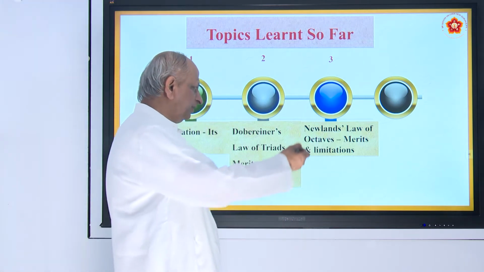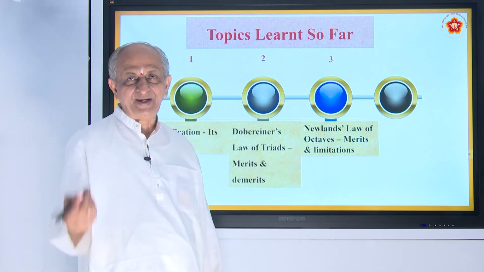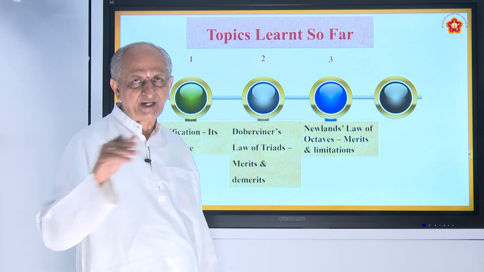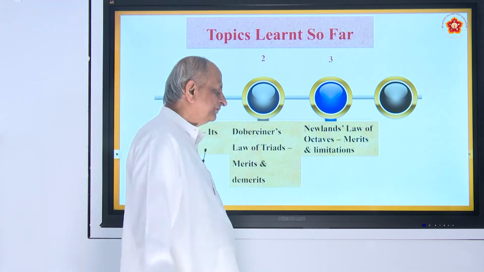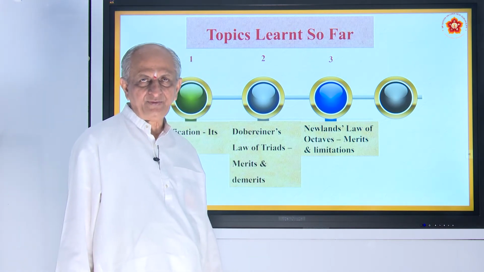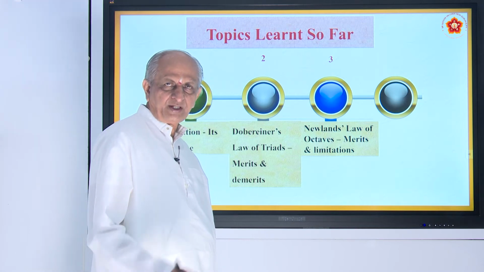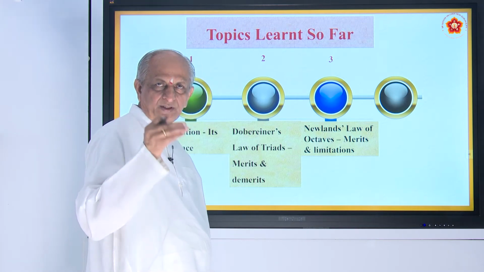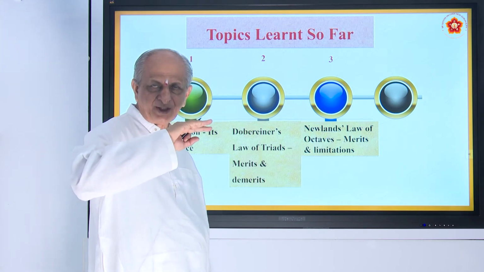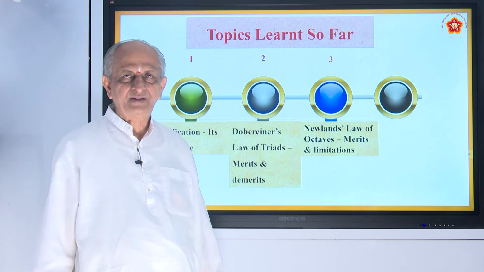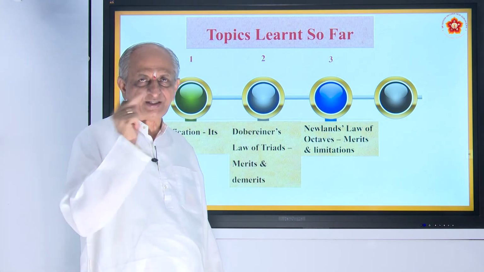It also has got merits. The elements discovered then were arranged in that order, and it is one of the improvements from Doberener's law. Doberener's law says that when 3 elements are arranged in increasing order of atomic masses, the atomic mass of the middle element is the average of the first and the last.